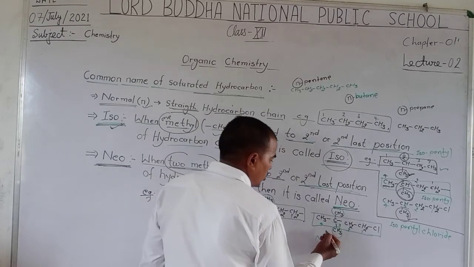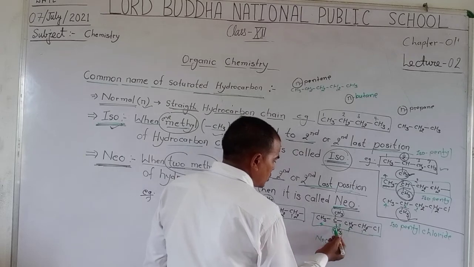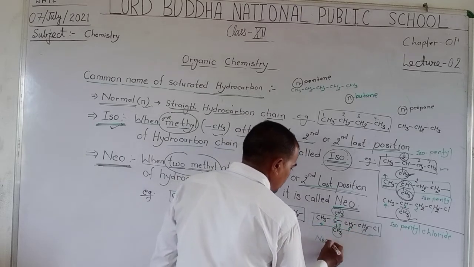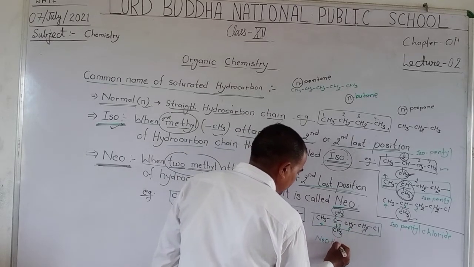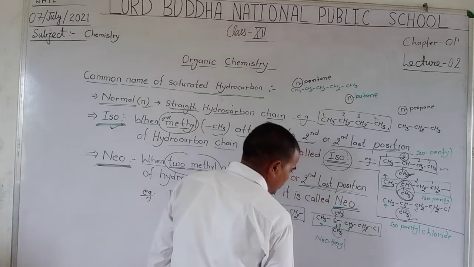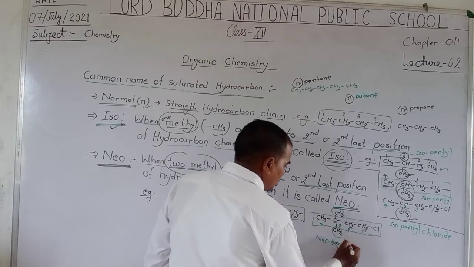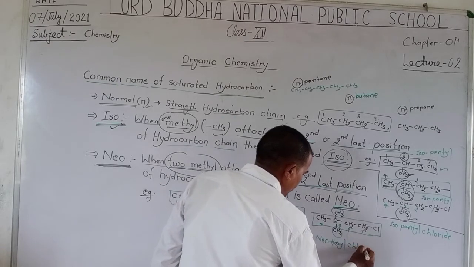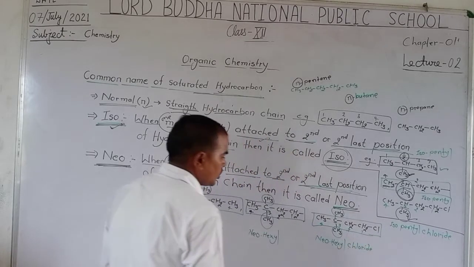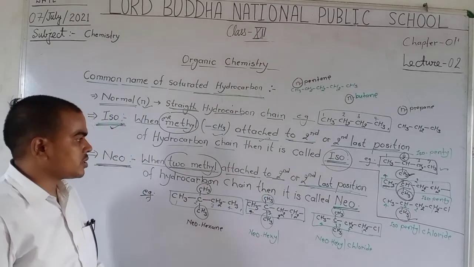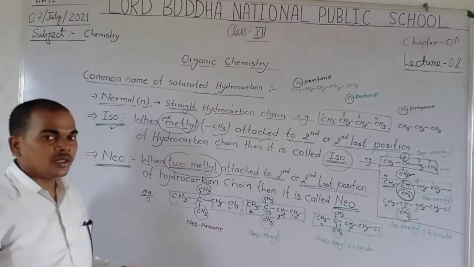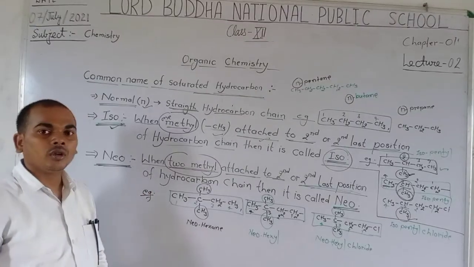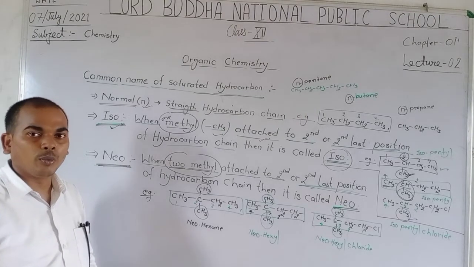Neo, number of carbons 1 2 3 4 5 6, neohexyl chloride. Neohexyl chloride. Please write this down in your notebook.